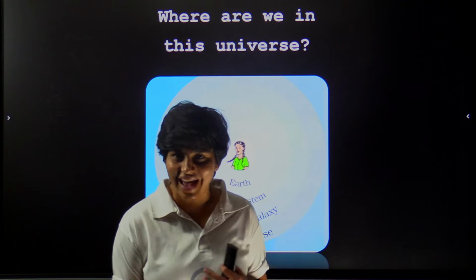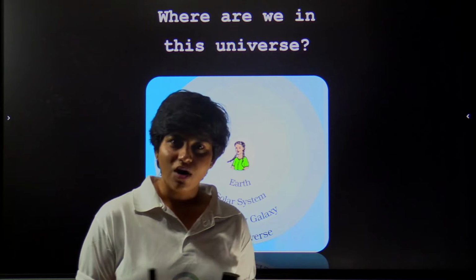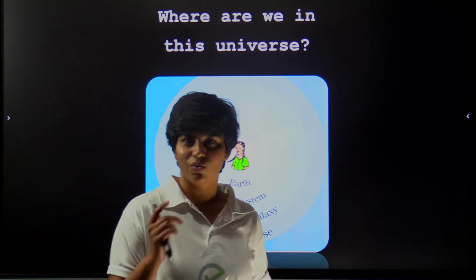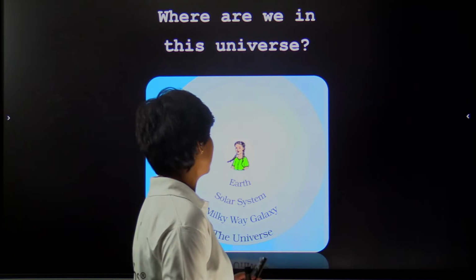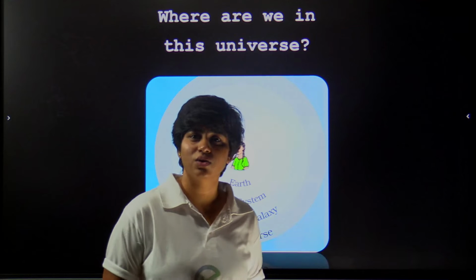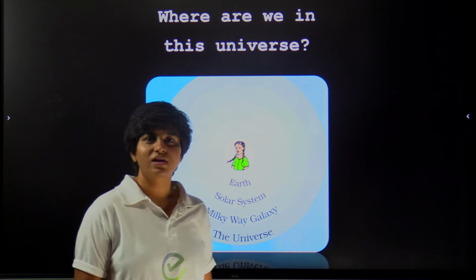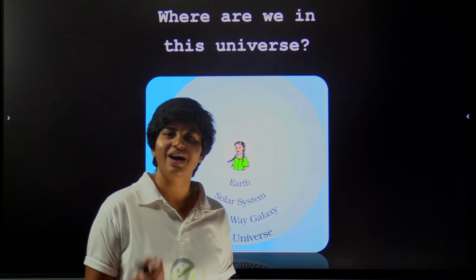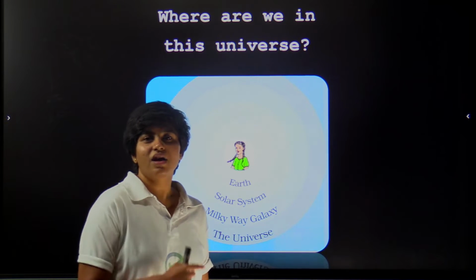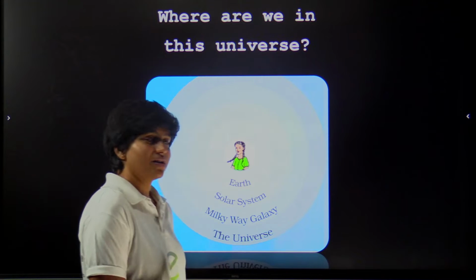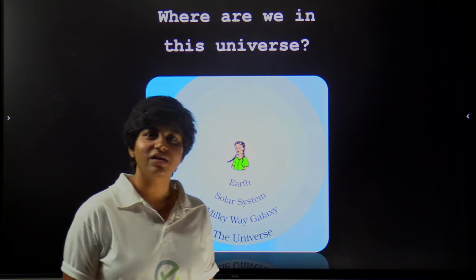And within this galaxy, there are many stars, and amongst these many stars, there is one star which is called as sun, and in other words, we also call it as solar. And this sun is the biggest star in our Milky Way galaxy, is orbited by about 8 planets, and one of the planet is Earth, and we live on Earth.